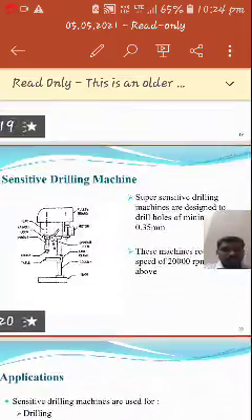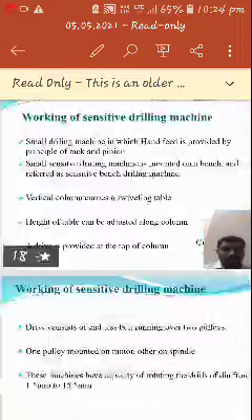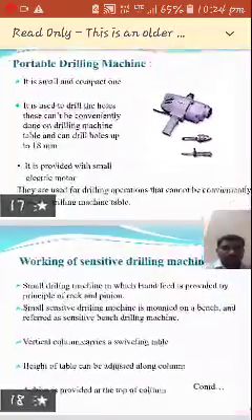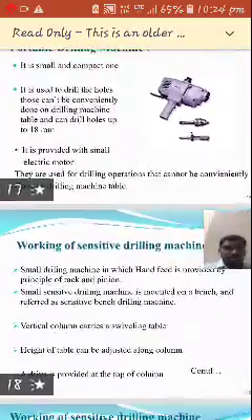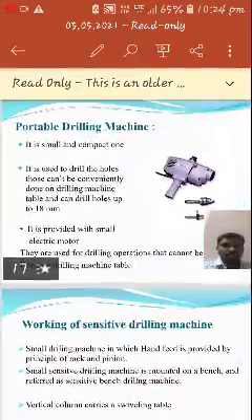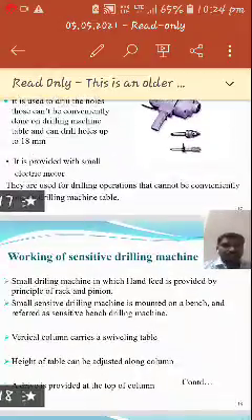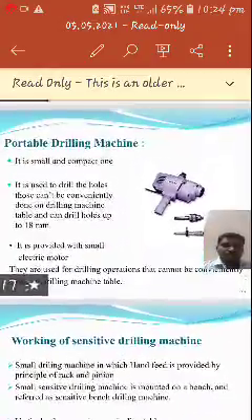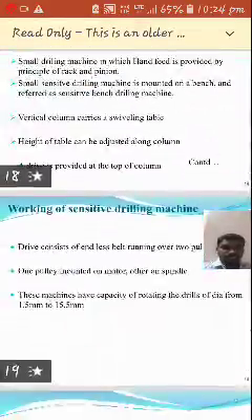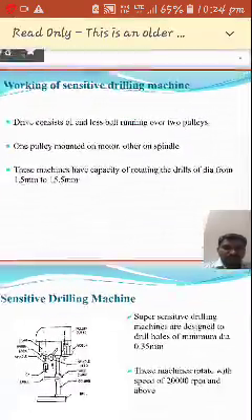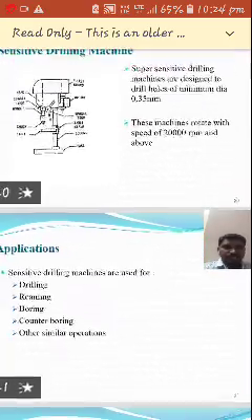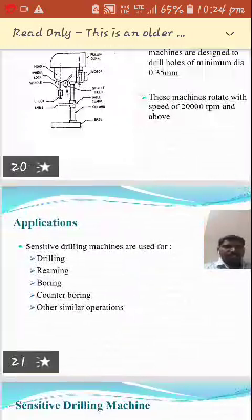Here we mainly have two types. One is bench mounting, another one is floor mounting. Compared with the portable drilling machine, these sensitive drilling machines can be fixed, but the portable drilling machines cannot be fixed. It can be carried to any place. That we call a portable drilling machine, and this we call a sensitive drilling machine. By using these sensitive drilling machines, we can perform various operations like drilling, reaming, boring, counter boring, and other similar operations.